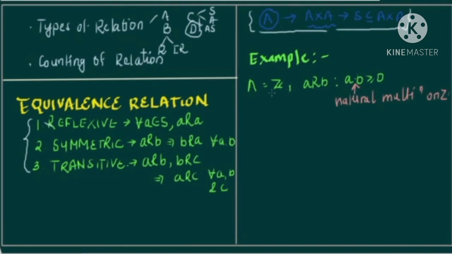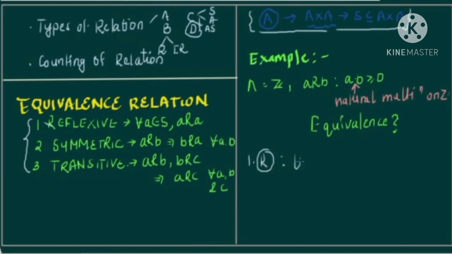So this is how the relation is given. The set is given as Z, and we need to check whether the relation is an equivalence relation or not. Let's solve this now. In order to solve this, we need to check these three things: reflexive, symmetric and transitive. First let us check reflexivity.